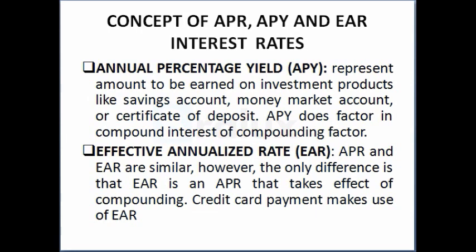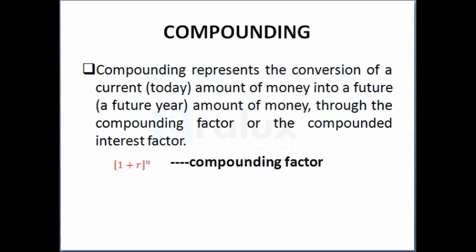Then we have what we call compounding. And compounding represents the conversion of a current amount of money into a future amount of money. So compounding is you trying to know what you will earn in the future as a result of your present earning today. So you can predict your future earning from what you are earning today.